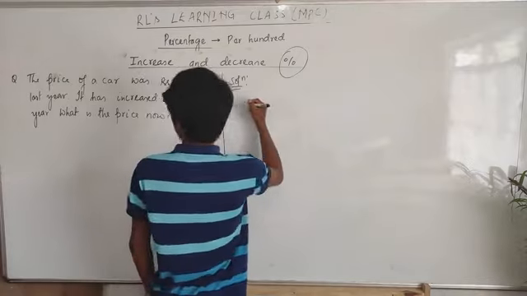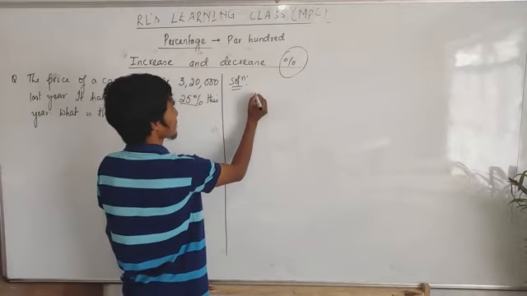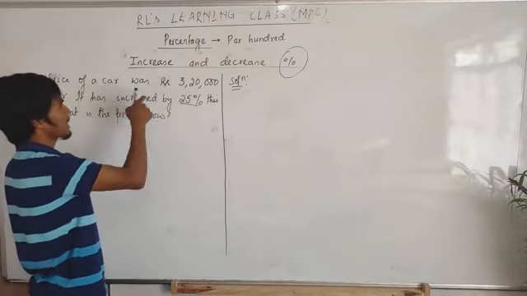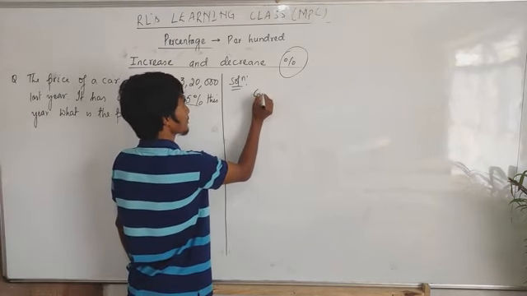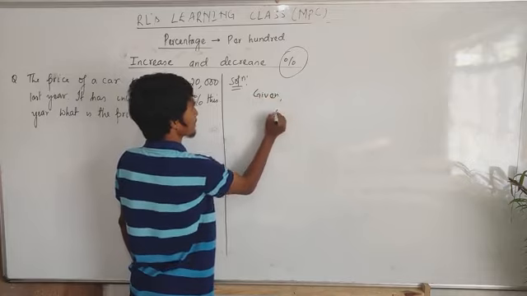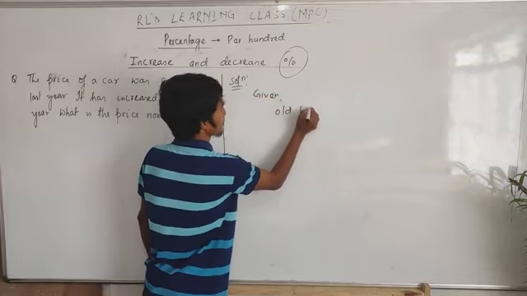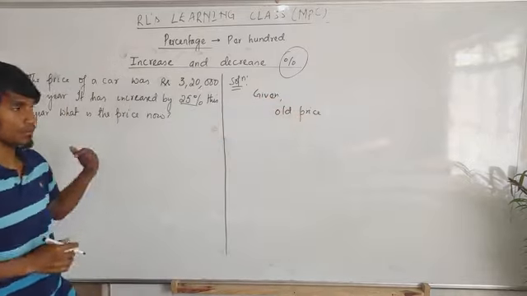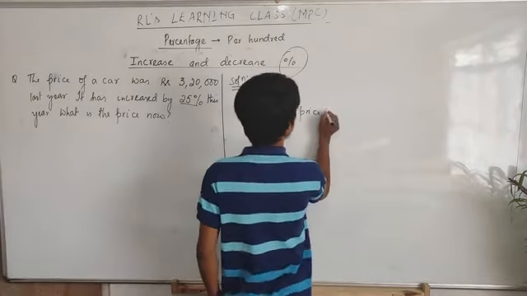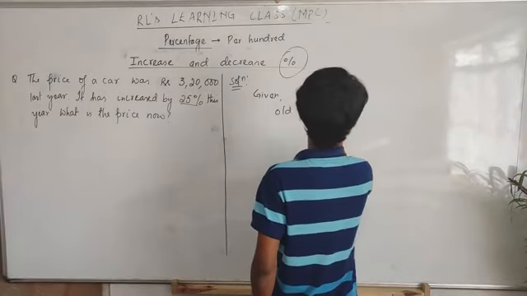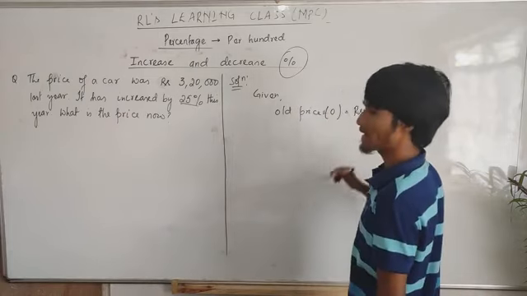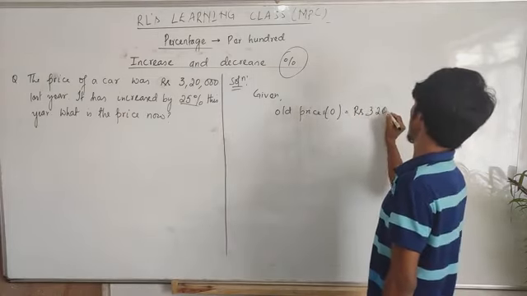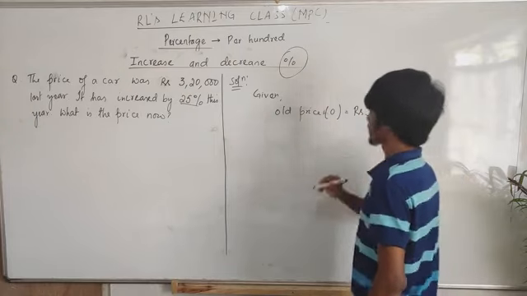Okay, I'll do it like this. The price of the car last year, given as the old price. Because last year we can call it the old price. Then the old price O is rupees 3,20,000.